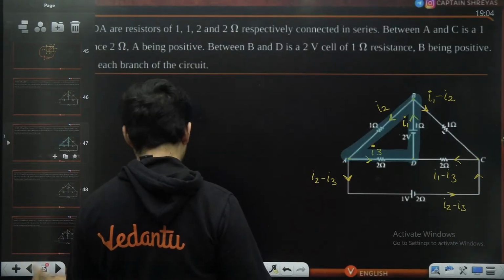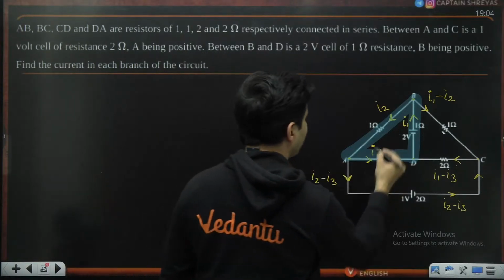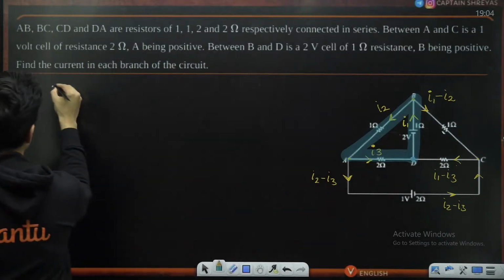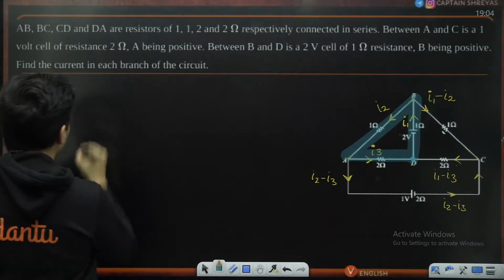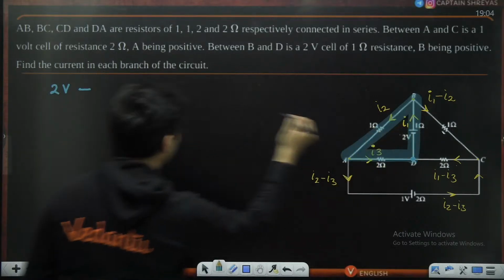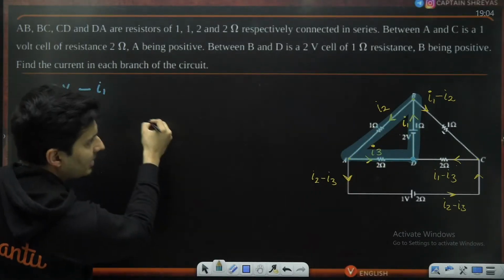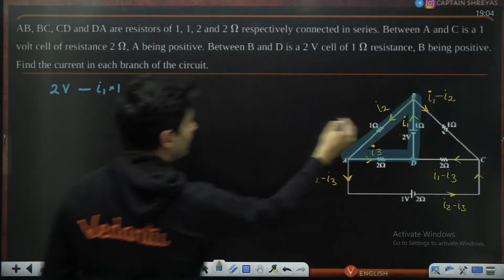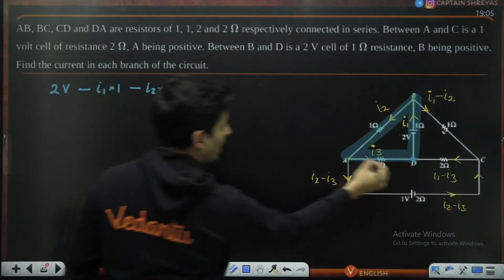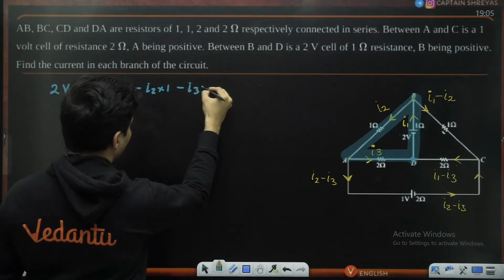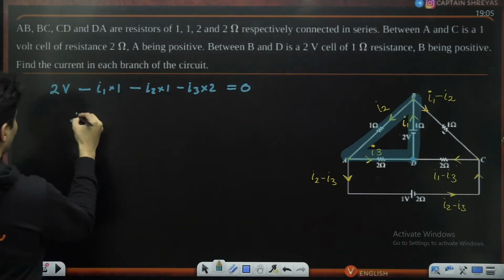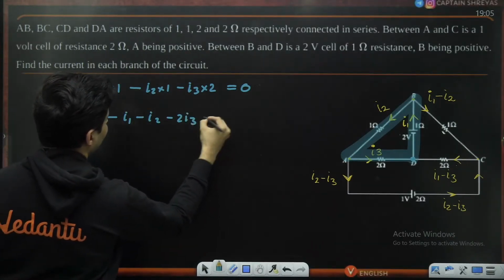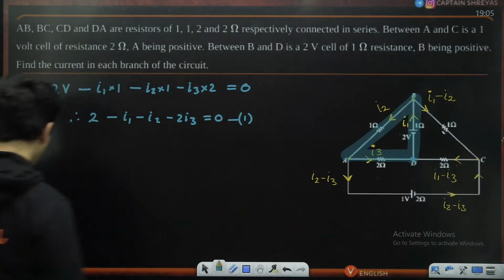Then if you choose this loop, what will the equation look like? Let's say we start from here. Always show the starting point. First, going across the battery, there is an increase of plus 2 volt. Then, minus across the resistance in the direction of the current, the voltage decreases, so I1 into R, resistance is 1 ohm. Here again across this resistance, minus I2 into 1. Across this resistance, minus I3 into 2 is equal to 0. So 2 minus I1 minus I2 minus 2I3 is equal to 0. This is your first equation.